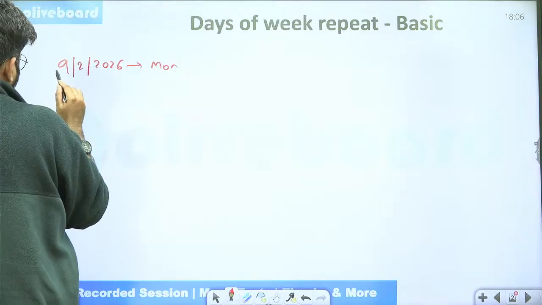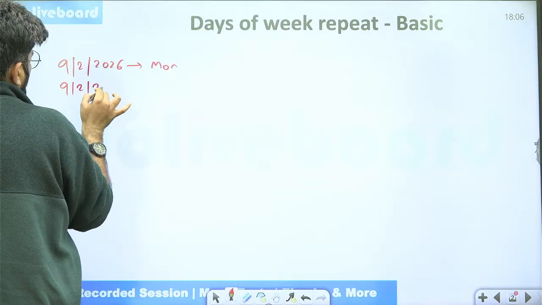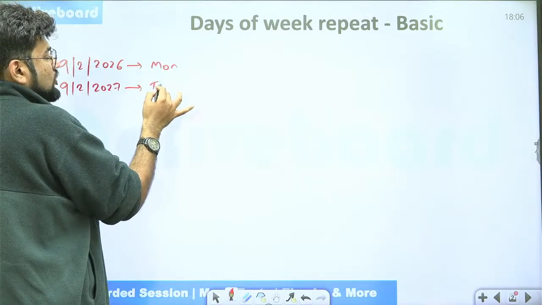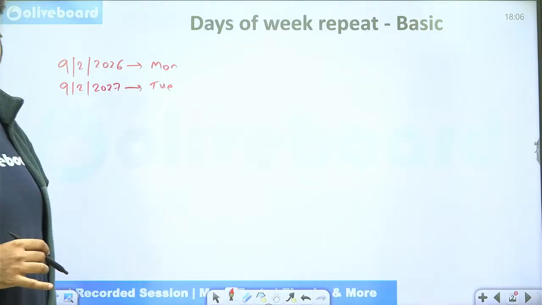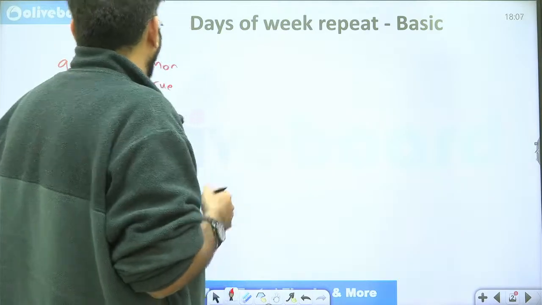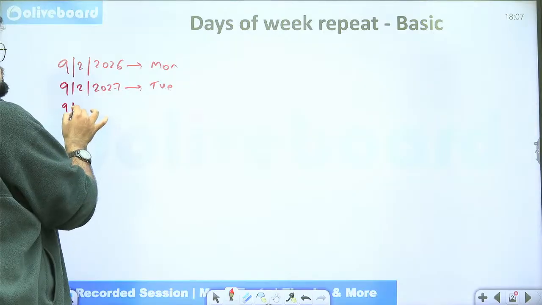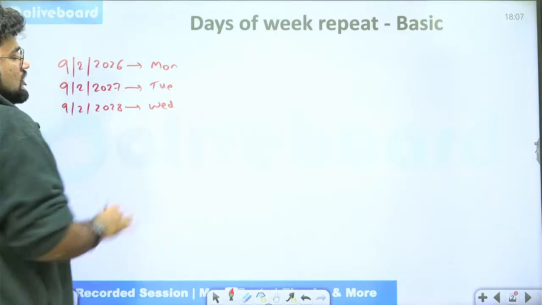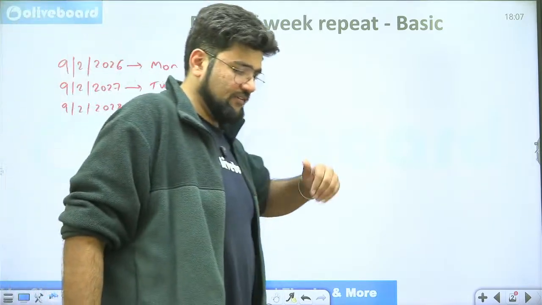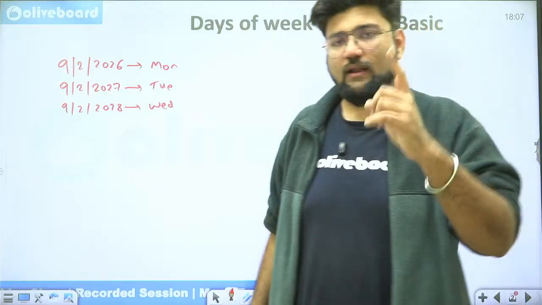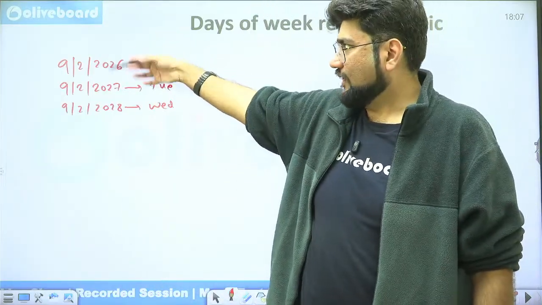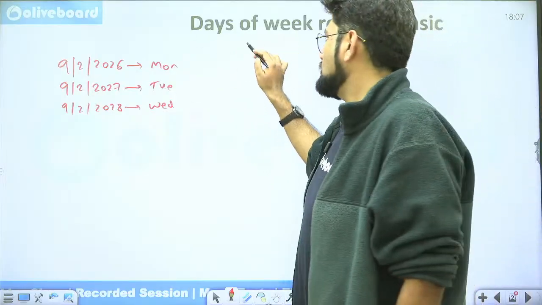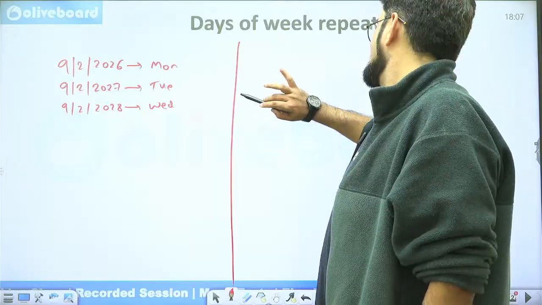9th February 2027, exactly a year later on the same date, what is going to be the day? Surprisingly, it is going to be a day forward, that is Tuesday. Okay, fine. 9th February 2028, the next year, what is it going to be? It is going to be Wednesday. So what exactly is happening? After every 1 year, this day is increasing by 1. All right.